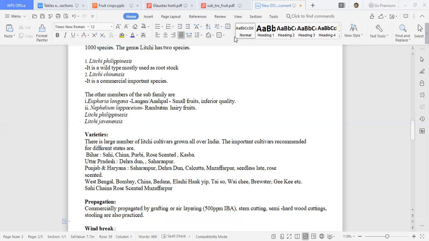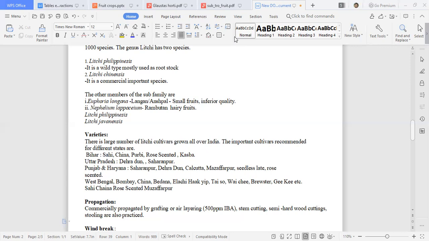So each will get rooting, that you can separate from the original rootstock or mother plant, and it will act as a separate individual. So you can plant in polybags or in pots. You can keep it in the nursery for some time, and after that with proper care you can sell that material. So that is also in good demand. That is also one commercial method of propagation in some crops like guava, but here it is not commercial, but commercial is air layering.